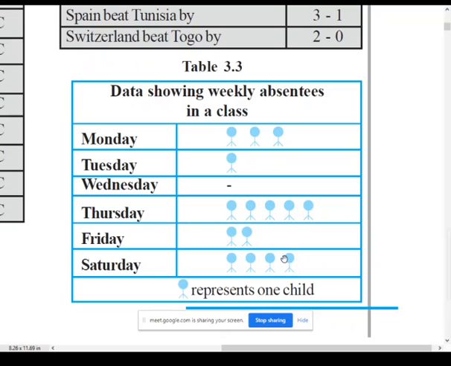What we are doing here, first we are collecting the information. Then we are representing that information through pictures. The representation of information through pictures is called a pictograph. Let us move on to the next concept.